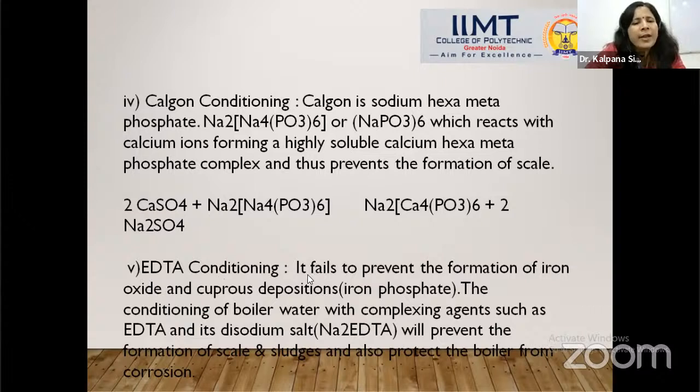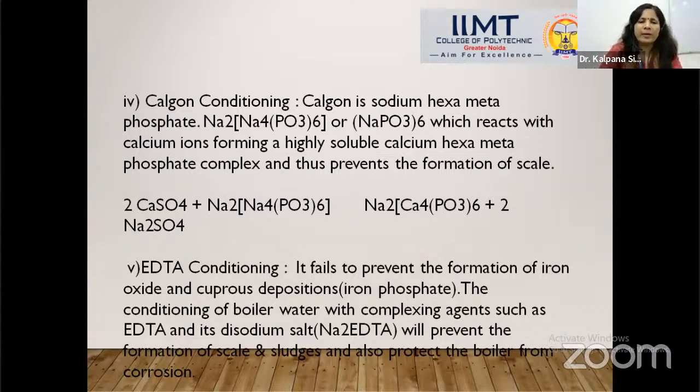Last one is EDTA conditioning. As I mentioned earlier, EDTA is a wonderful chemical compound which is capable of removing all kinds of hardness, and it can easily convert hard water into soft water. We take the disodium salt of EDTA and add it inside the boiler water.